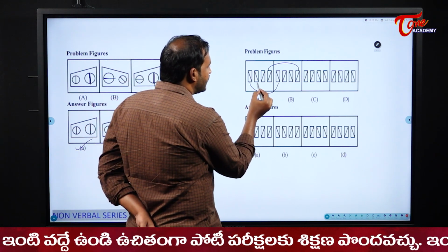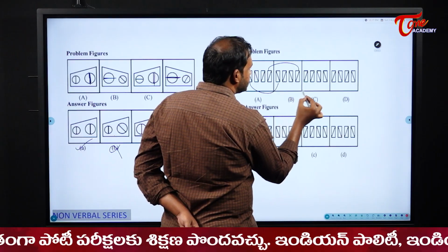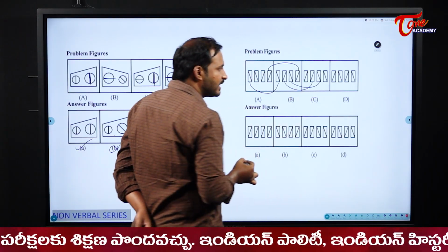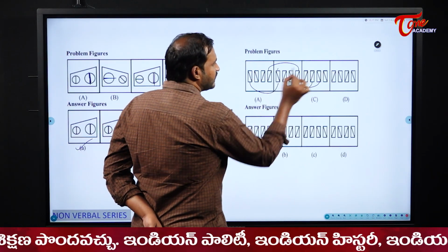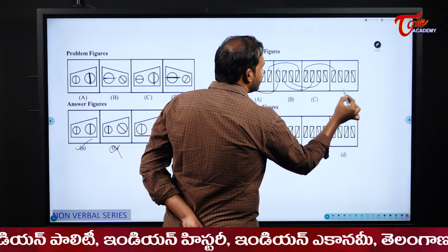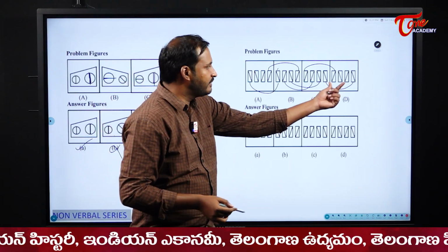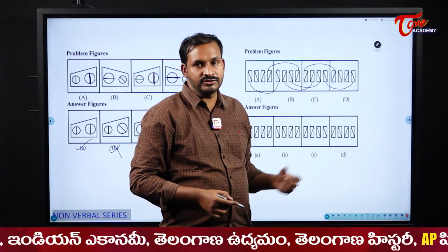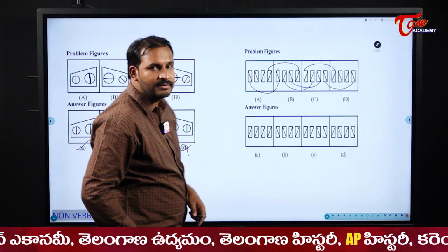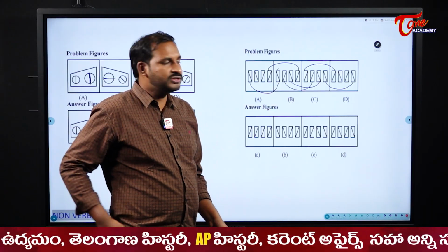But when it comes to the middle one, they changed. Now when it comes to the other one, the middle one remained same. When it comes to the extremes, they changed. Next, when you observe, the extremes remained same and the middle one changed. So next what should happen? My middle one should remain same and the extremes should change for me here.